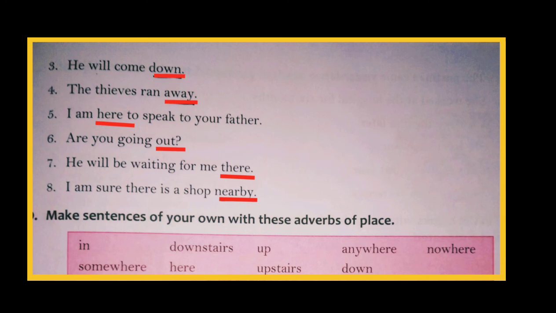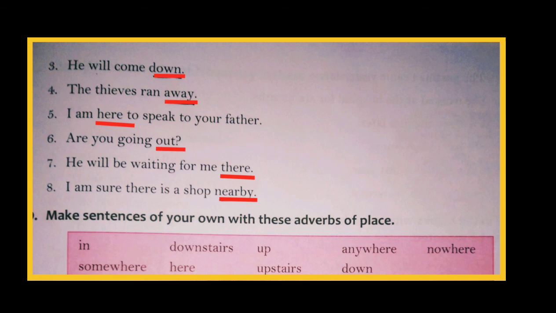Fifth one, I am here to speak to your father. The word here shows place. Sixth one, are you going out? Here the word out shows place. Seventh one, he will be waiting for me there. Here the word there shows an adverb of place. Eighth one, I am sure there is a shop nearby. And which is the adverb of place? Nearby. So next exercise you have to make sentences of your own with these adverbs of place.